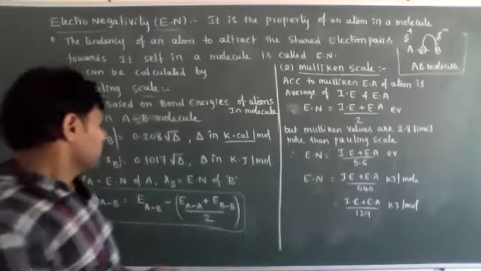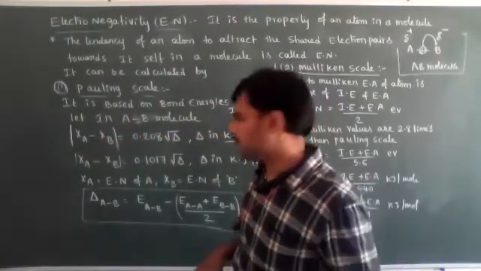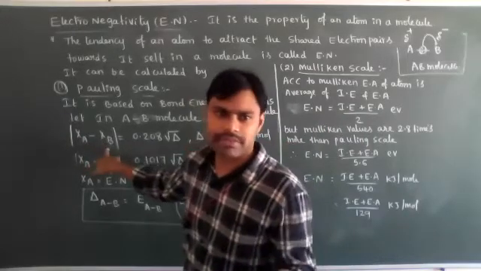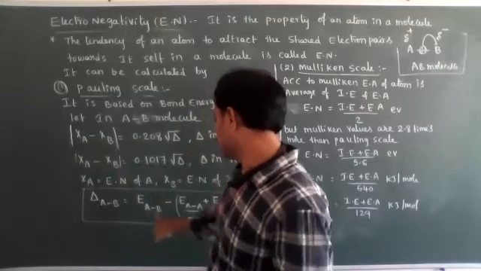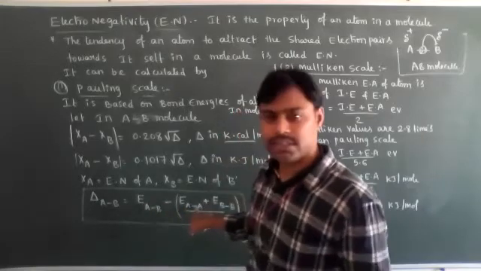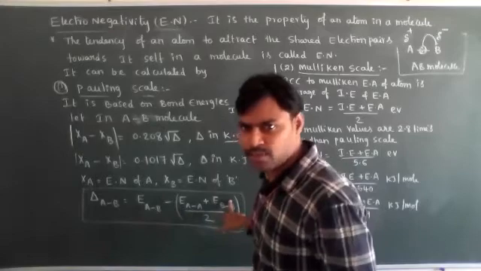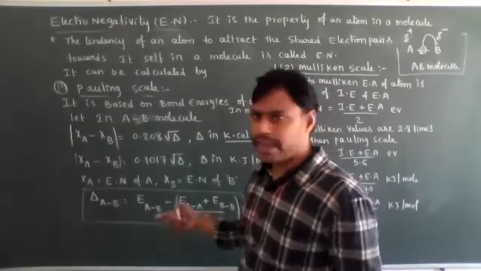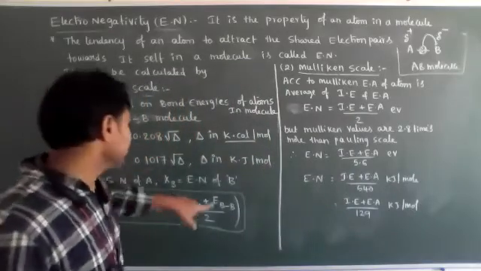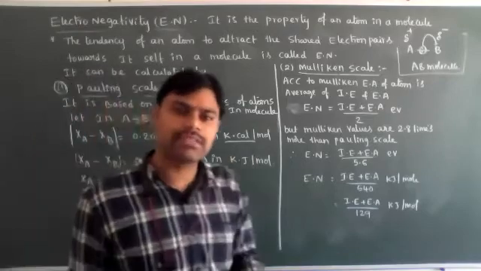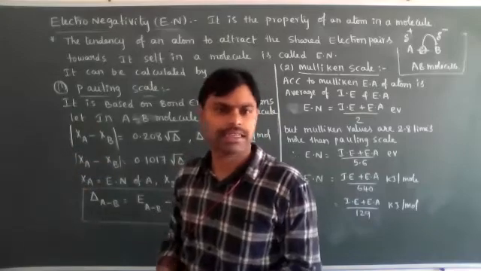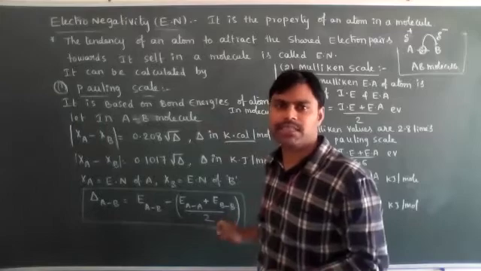Yes, ma'am. In exams, especially objective exams, they will give the electronegativity of one atom, either A or B. Next, they will give the bond dissociation energy or bond energy of AB, the bond energy of A, and the bond energy of B. And they will ask you to find the electronegativity of the other atom. So only this theoretical data will be given, and we just have to calculate the electronegativity of the other atom. In that case these formulas will help. That's why I am discussing them.